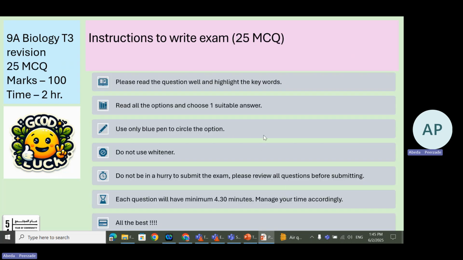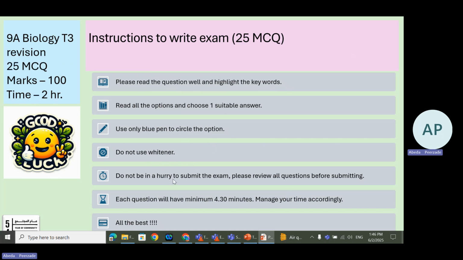So finally, we have come to the end of this revision. So how to write the exam? You need to read the question well and highlight the keywords. Read all the options and choose one suitable answer. Use only a blue pen for your exam to circle the option. This is very important. Please do not do a lot of correction. For example, some students choose two options or maybe three options and then cut them and finally write, this is my correct answer. Please don't do this. Select one clear-cut answer.